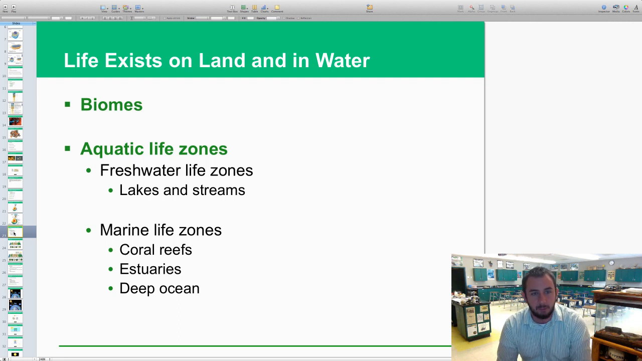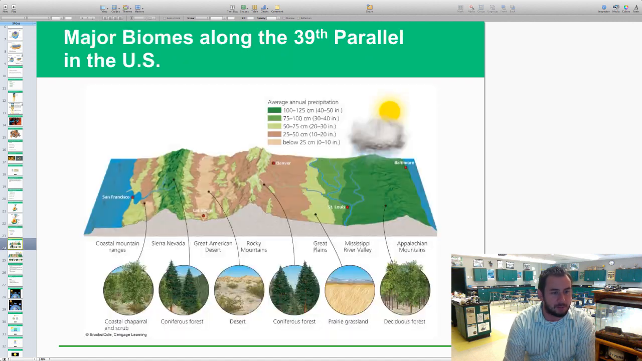Biomes are one of those things we'll talk about briefly in a little bit. There are some different ones. There are the aquatic life zones or aquatic biomes, like the freshwater ones with lakes and streams. There are also marine life zones, which are coral reefs, estuaries, and deep ocean. Those are a couple of our different types of aquatic life zones.